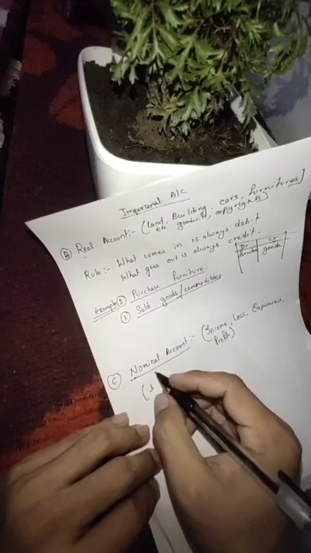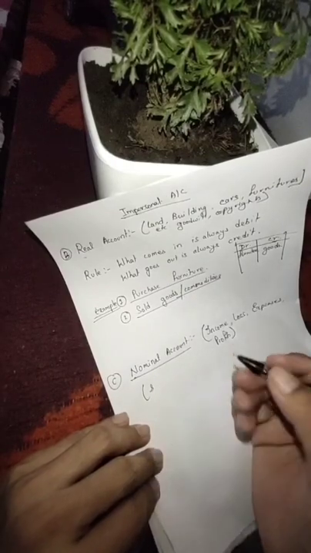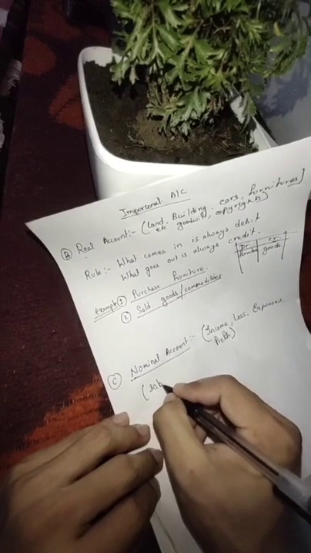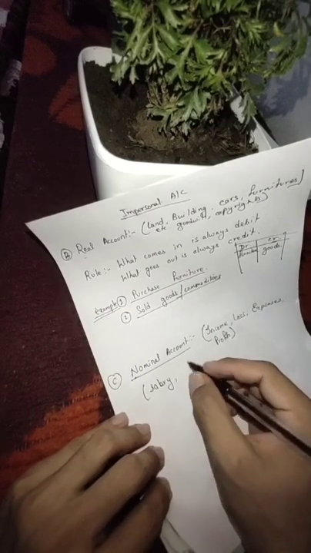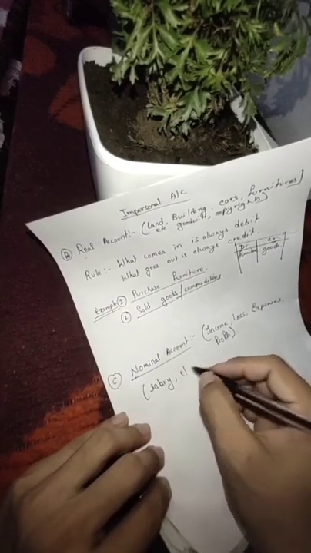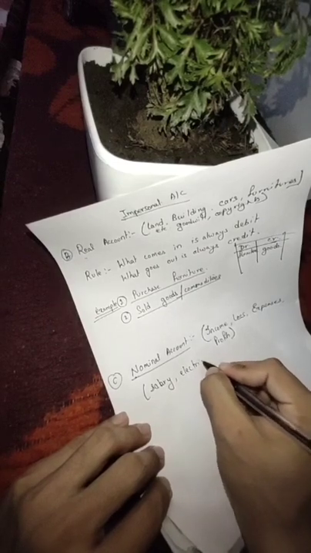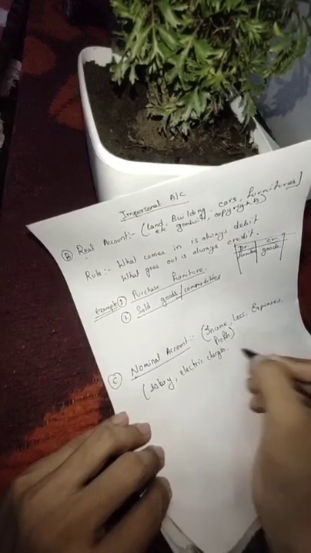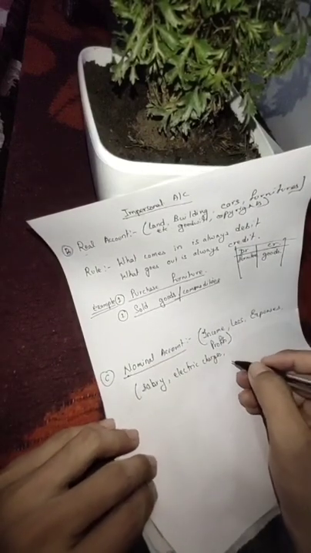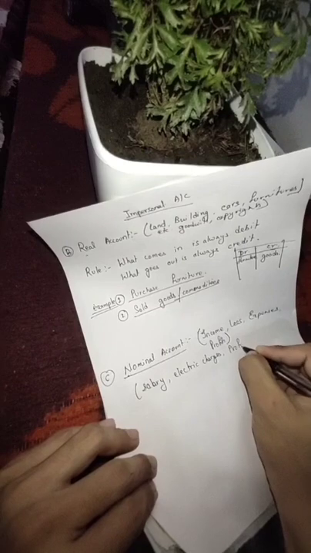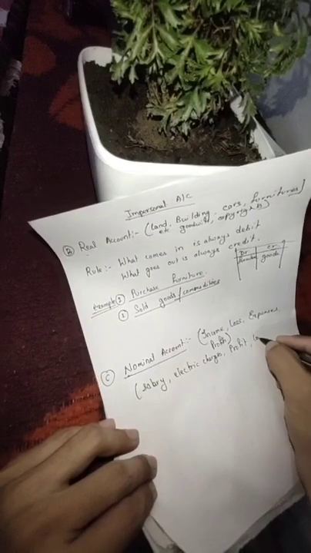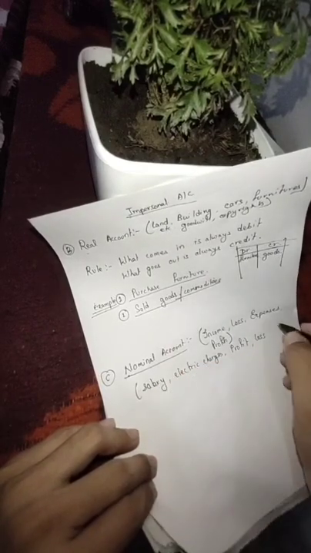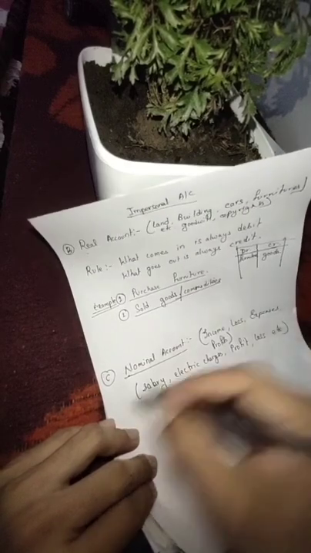Some examples of nominal accounts are like this: whenever we hire someone to work for us, we have to pay salary, right? Salary is my expense. Now there will be electricity bill, electricity charges, all these are expenses and come under the nominal account. Now there will be some income as well. For example, if I gain some profit, that also comes under the nominal account. If I incur some loss, that is also my nominal account.